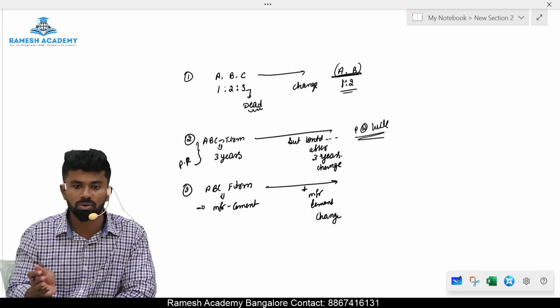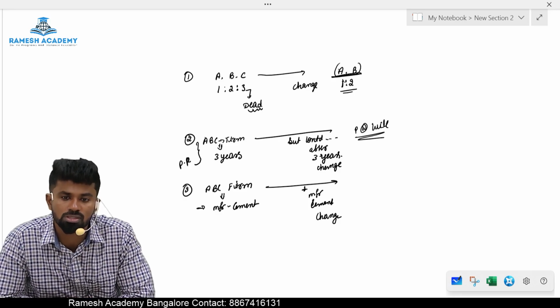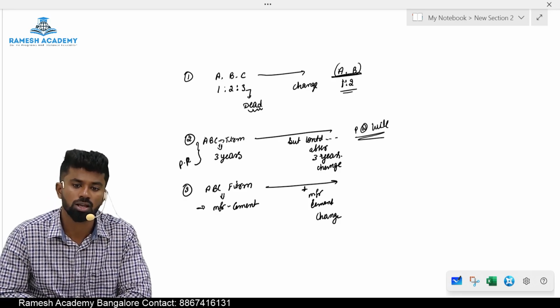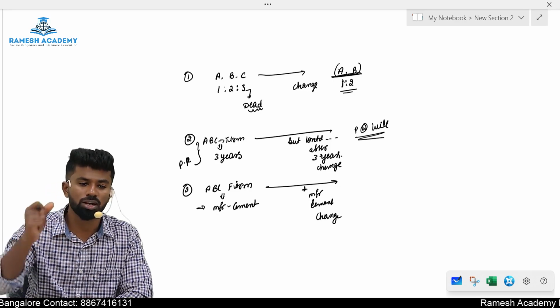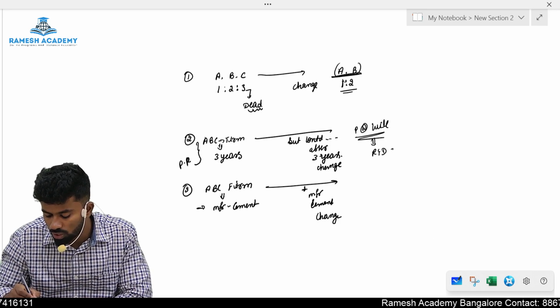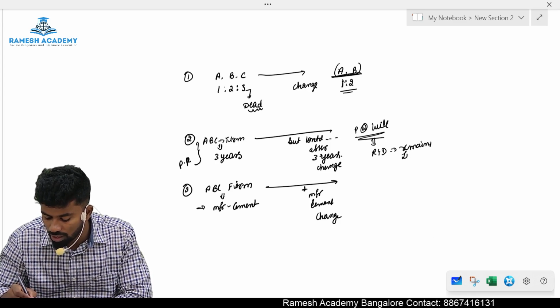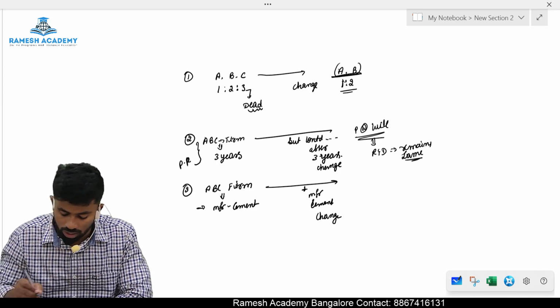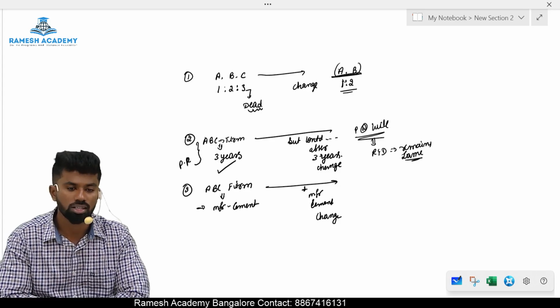So now it was a particular partnership firm formed for 3 years, but it is continuing the business even after the lapse of 3 years. Now it becomes what? Partnership at will. In this case also, the rights and duties remain what? Same. They remain same as they were during the particular partnership, unless partners agree otherwise.